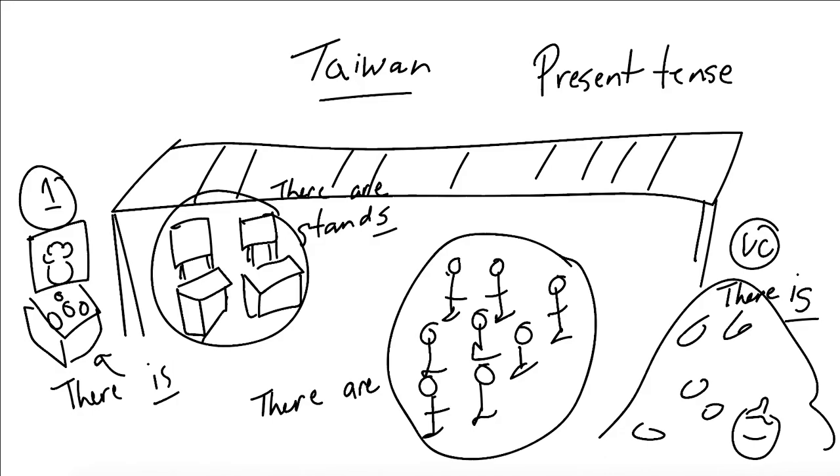Okay, so let's do a little bit of a quiz on present tense. Remember, we're using present tense because this is somewhere we go once or twice a week. So let's go to the next slide here. Okay, so we're on to is or are. All right, you tell me which one to choose.